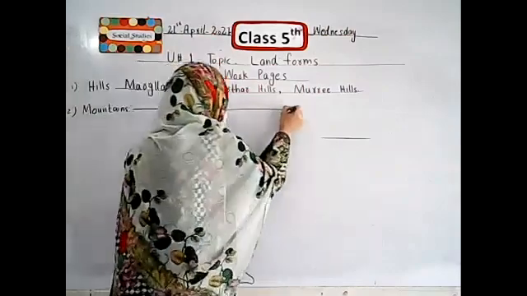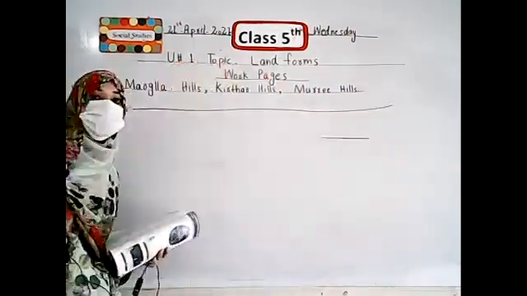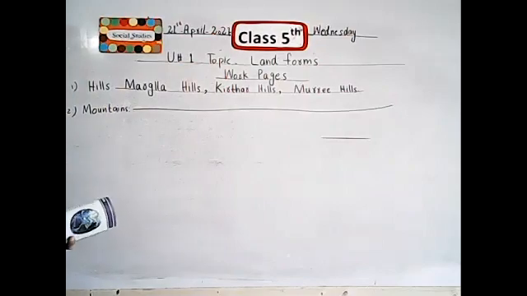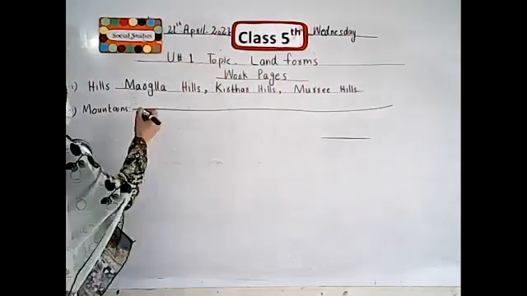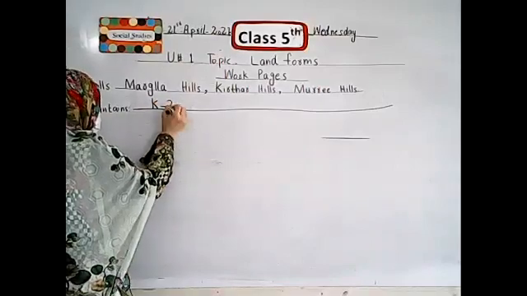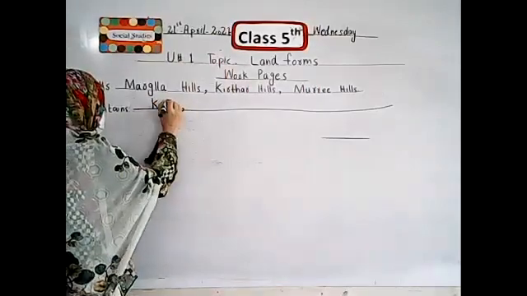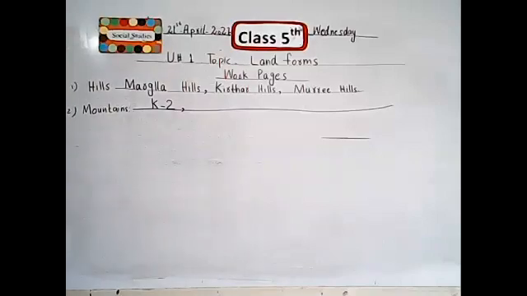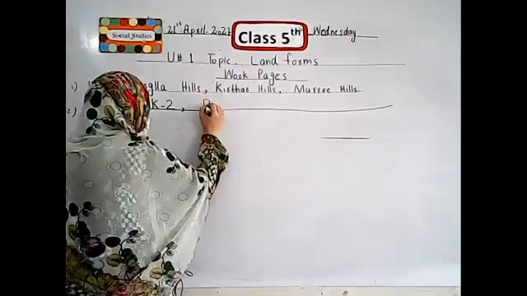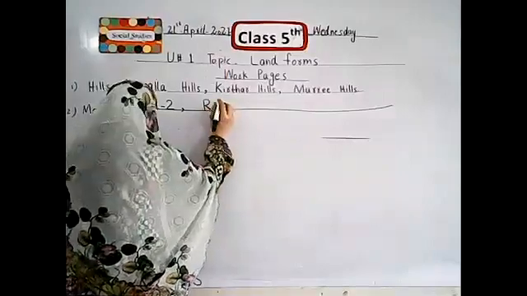The next one is mountains. Now I write the names of mountains that we have seen in different parts of Pakistan. The first mountain is K2. Okay, it's very important, the very highest mountain. And the second one is Rakaposhi. Rakaposhi is also the name of a mountain.